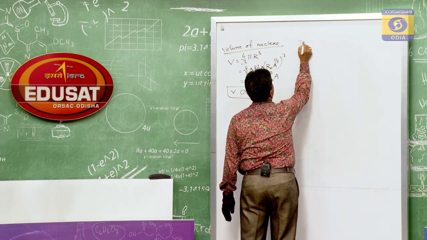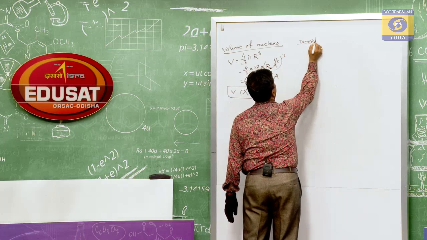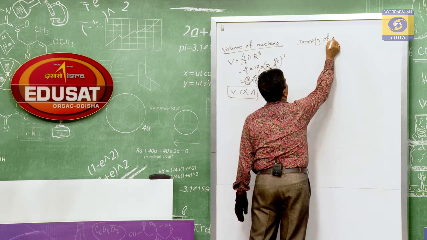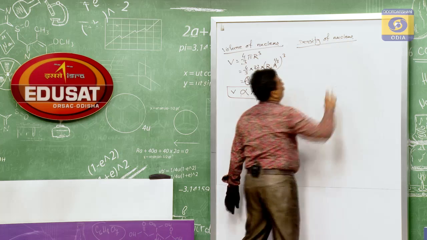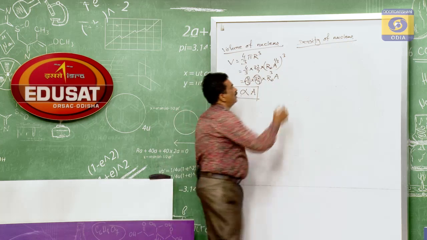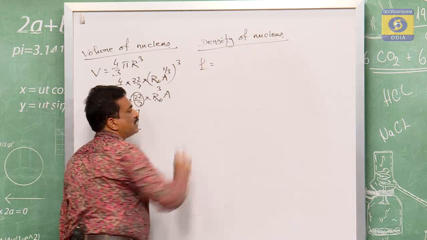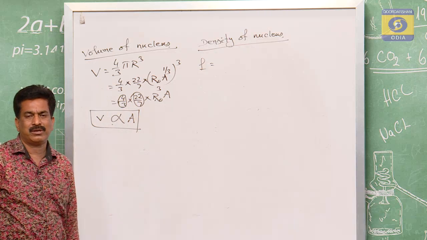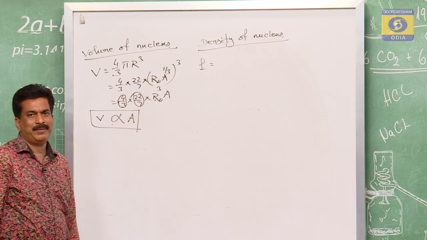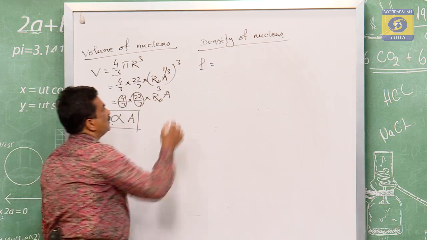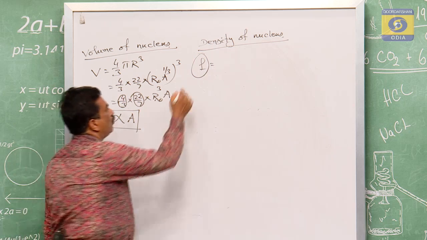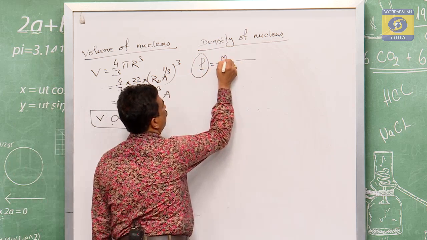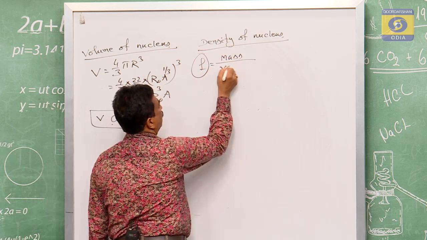Next one is the density of a nucleus. So what is the formula of the density? The symbol of the density is rho. So that rho is equal to the mass by volume.